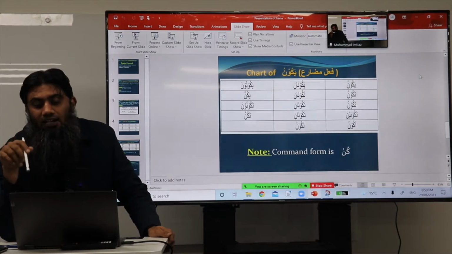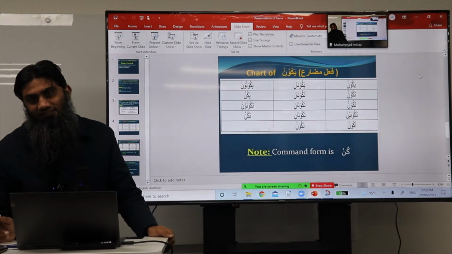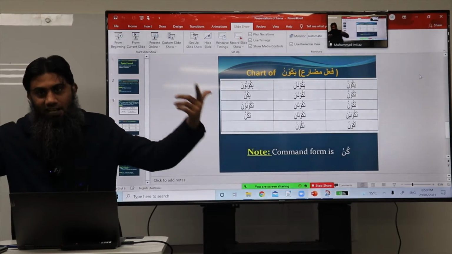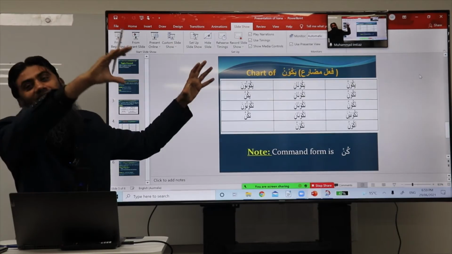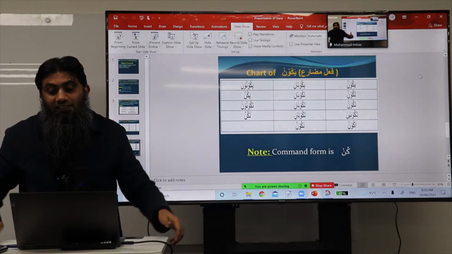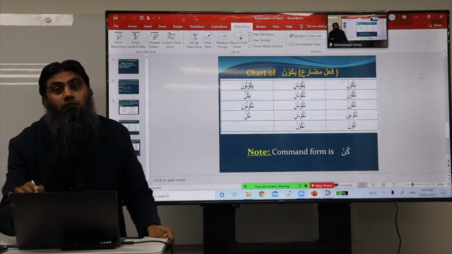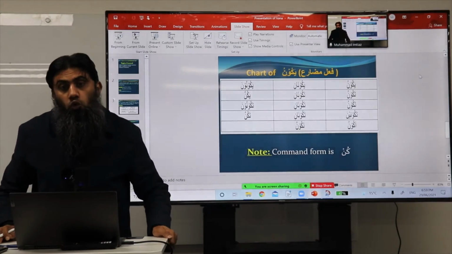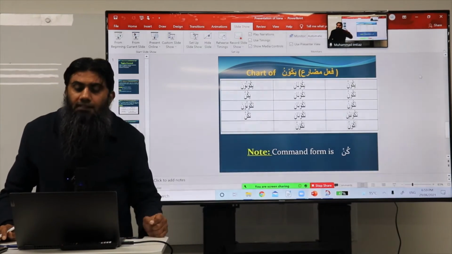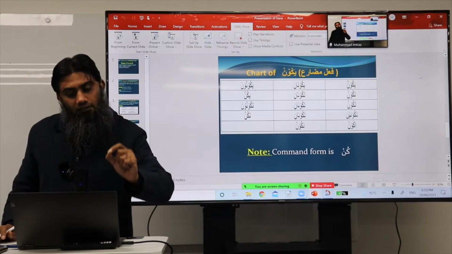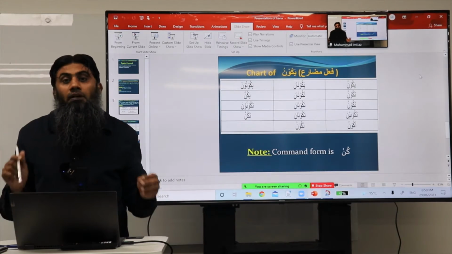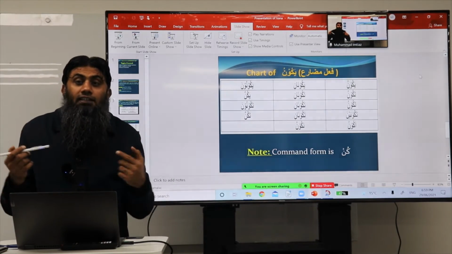Second point is that waw is dropped when you make it majzoom. Why? Same reason. They belong to a special category of fail, which we have not discussed yet. I am telling you that actually yakun is the first one in its majzoom form. Yakunu becomes yakun. How it became, inshallah, one day I will have a class on this topic, but now we cannot go into that detail. But you can know by the method of elimination.